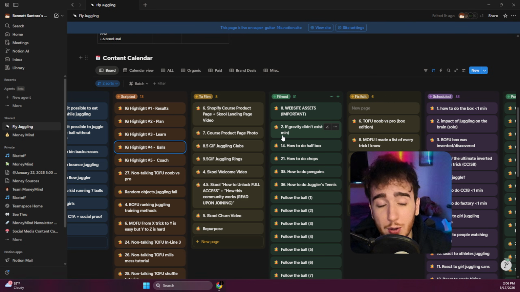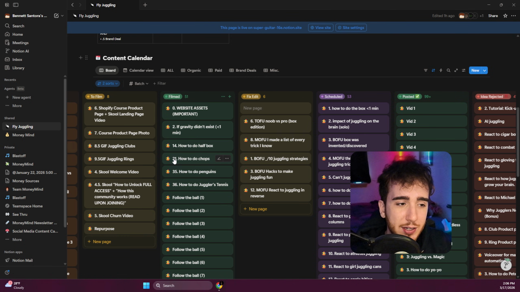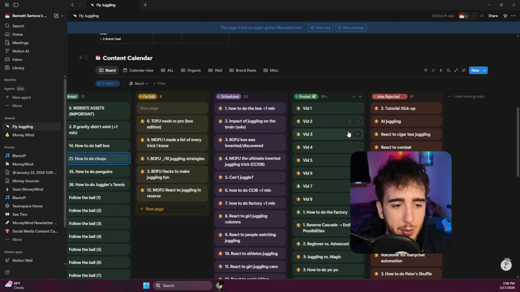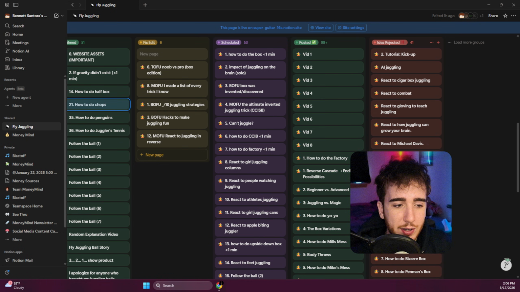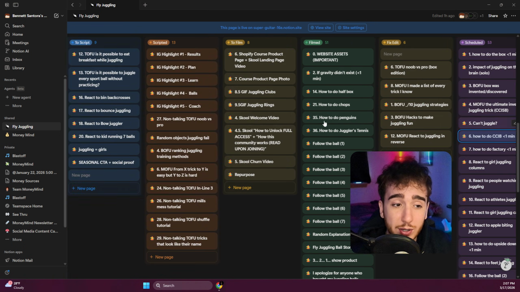Then my editor knows, okay, now I need to edit it. We review it. If he needs to change something, we add in fix edit right here. If not, we just schedule it and then we post it. And if the idea ever gets rejected, we move it into this category. And you could very neatly just move it like this without having to actually do much work. So this is the board view, and I think it's pretty nice on Notion.